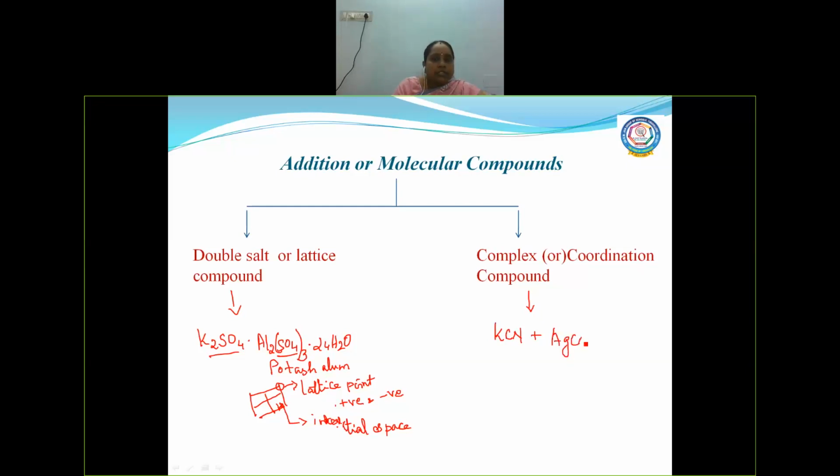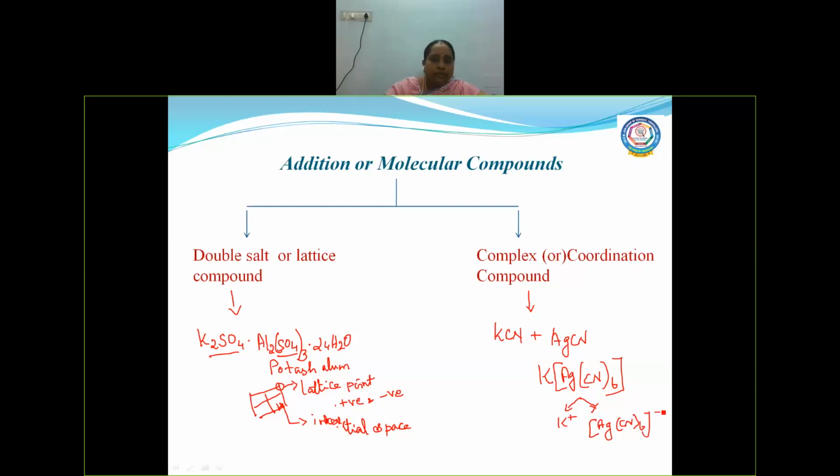When these two are added together, silver or potassium will play the role of cation, and inside the sphere the cyanide ions will go and such compounds will be formed. But on dilution, it will get separated as K plus, and this will become a complex anion. So it will not be dissociated.